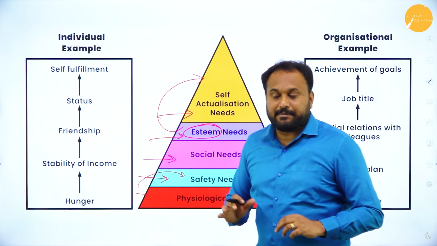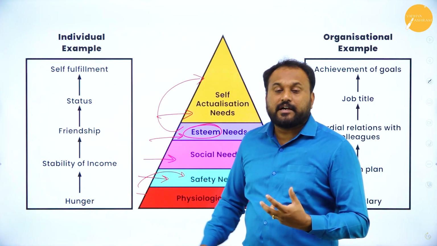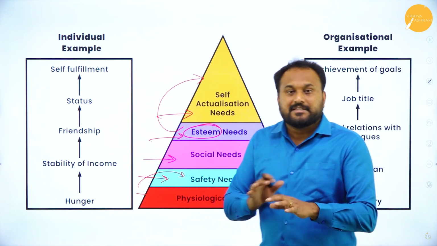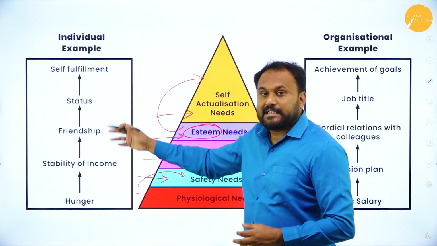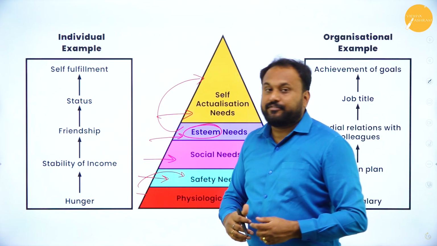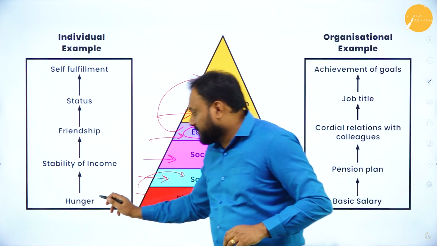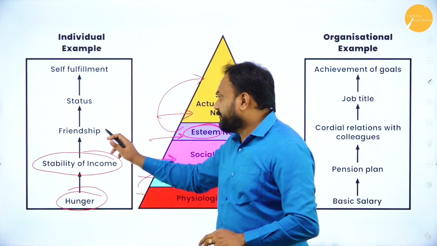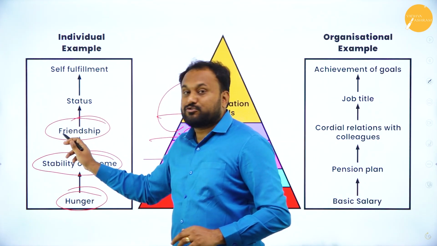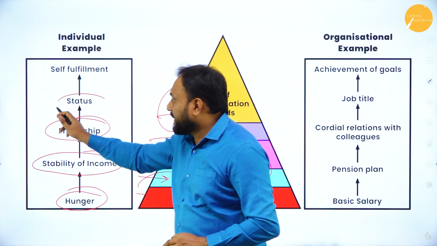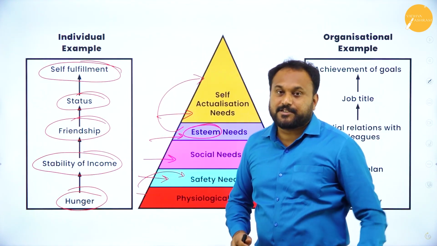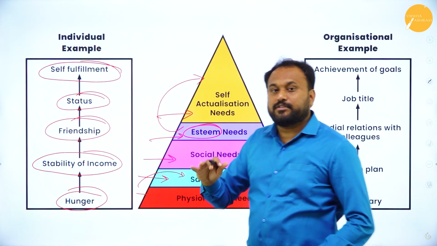Now an individual example is hunger, because of hunger he'll start working. Stability of income, now he gets a lot of money. Then friendship is there, status is there, then self-fulfillment. So see here, hunger, physiology; stability of income, safety. Now friendship in the sense what? It is social need. Status, esteem need. Self-fulfillment, self-actualization. This is the example of Maslow theory.